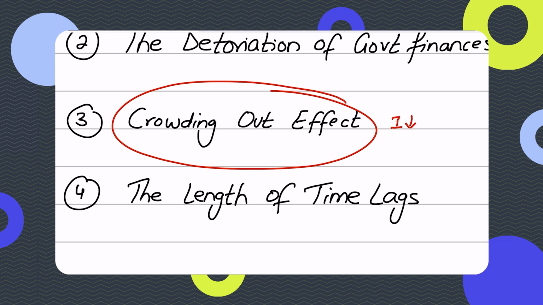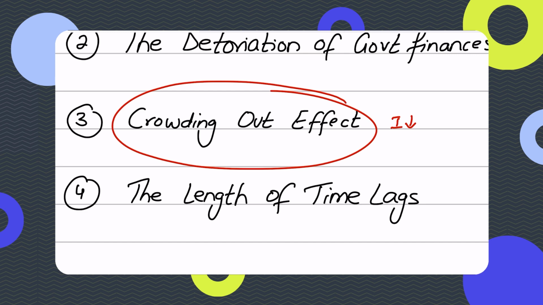Initially those funds were demanded by the private sector, but now they're also demanded by the government, so there's huge competition between the government and the private sector firms, and we have limited funds available. That drives up the interest rates, because the demand for loanable funds goes up, and that reduces investment for private sector firms. Hence this is where fiscal policy becomes counterproductive.